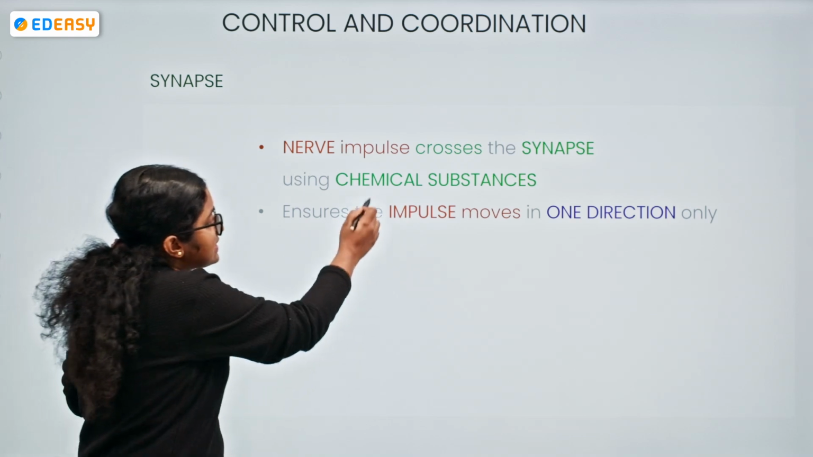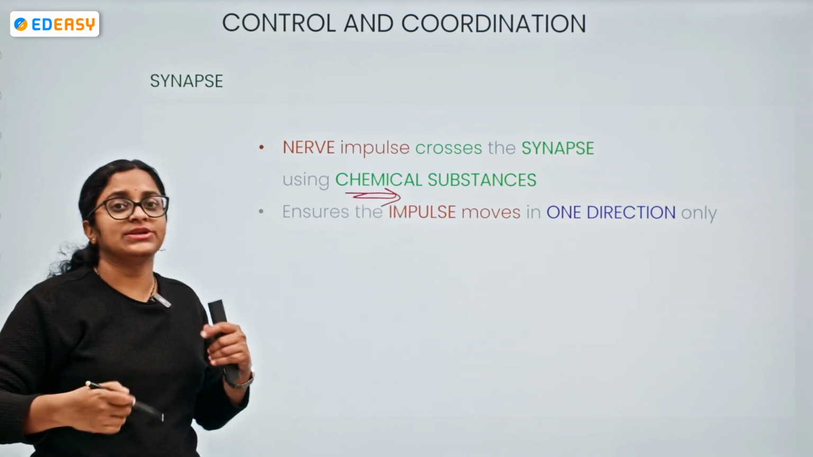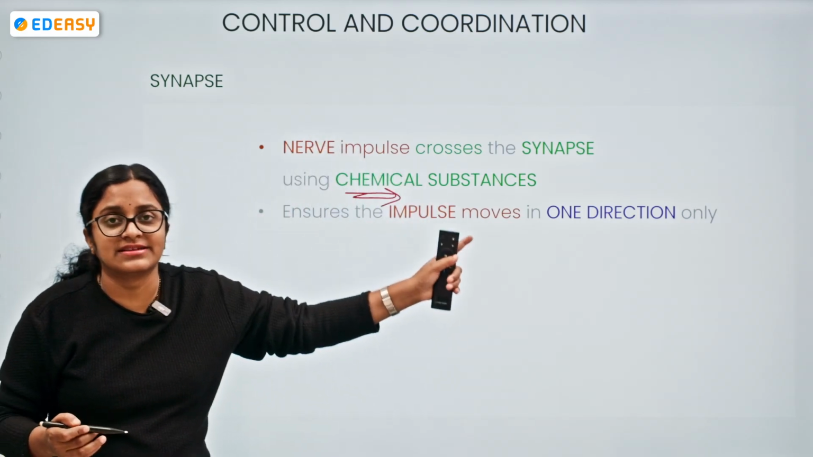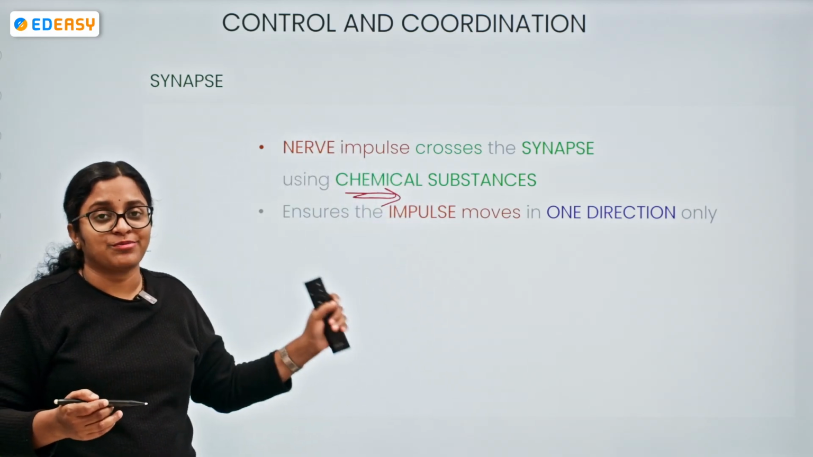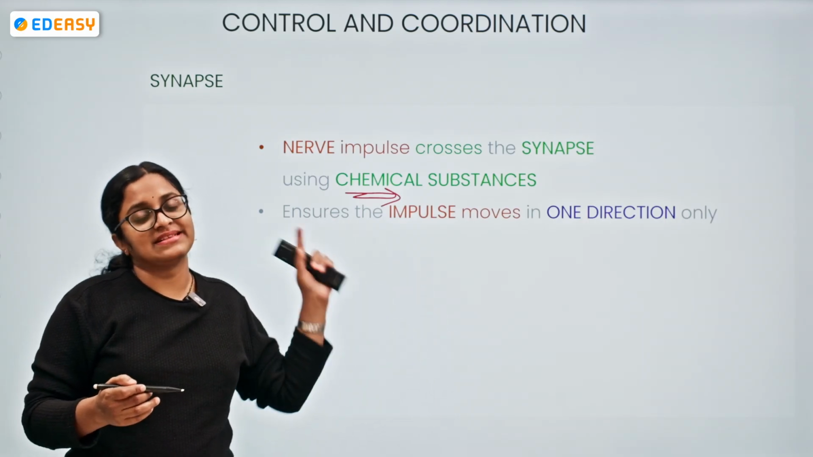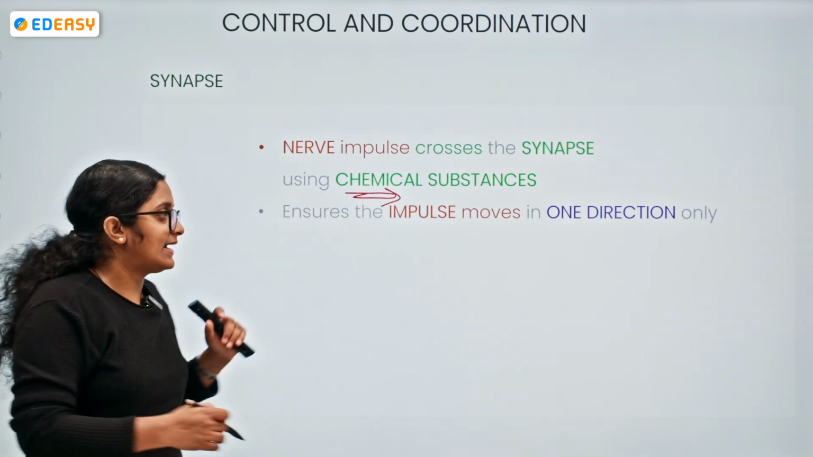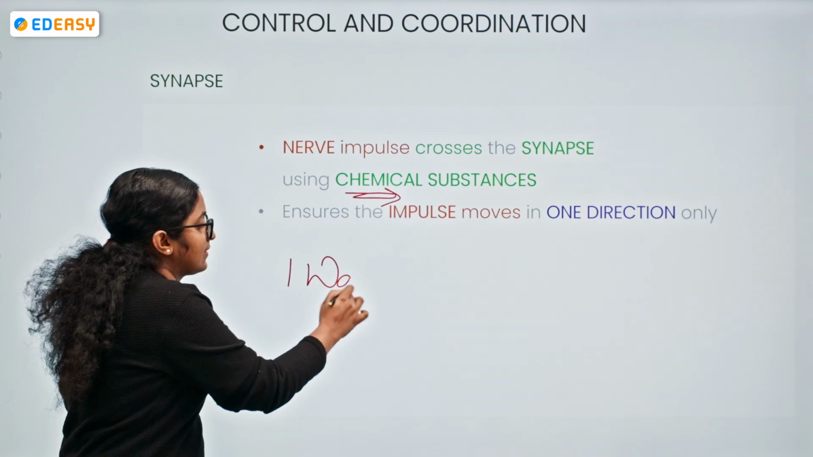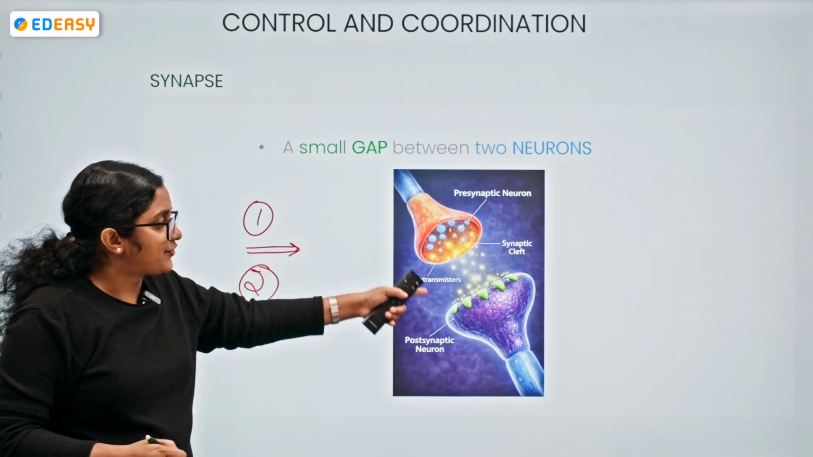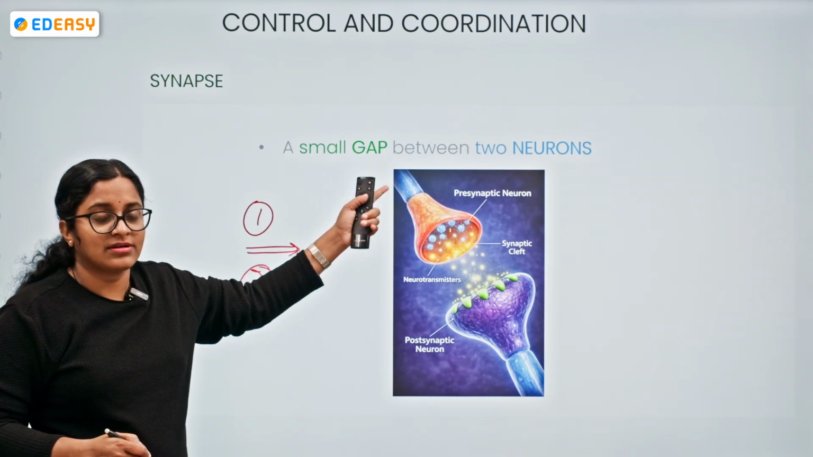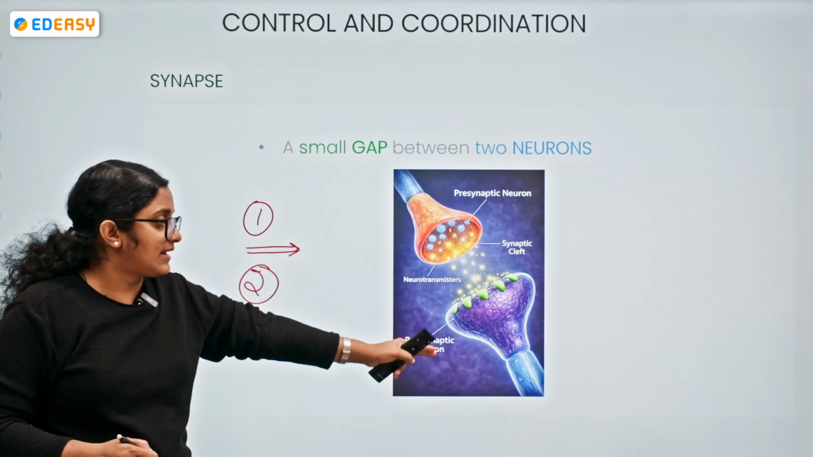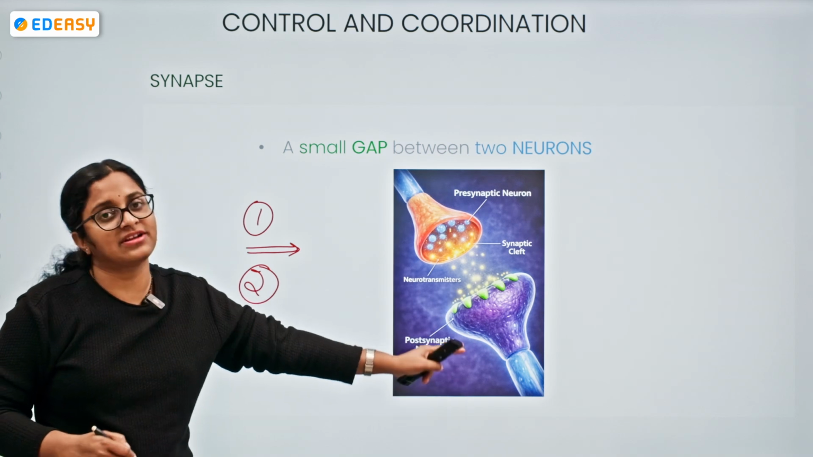Using certain chemical substances, which we generally call neurotransmitters, the nerve impulse is crossing the synapse. By this, it also ensures the nerve impulse is traveling in only one direction, means only one way. Let me show you the neurotransmitter. This is a presynaptic neuron. Presynaptic neuron means the one before the synapse. Postsynaptic means the one after the synapse.